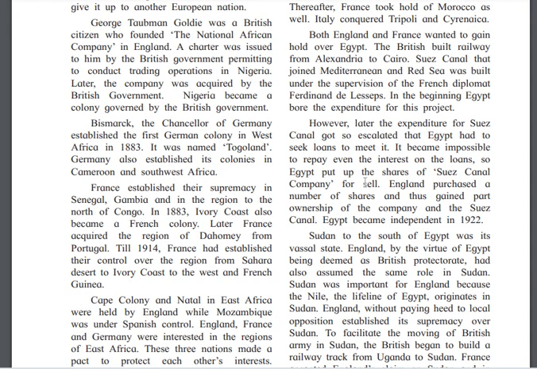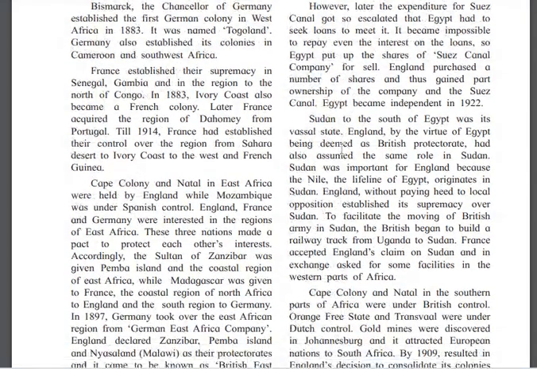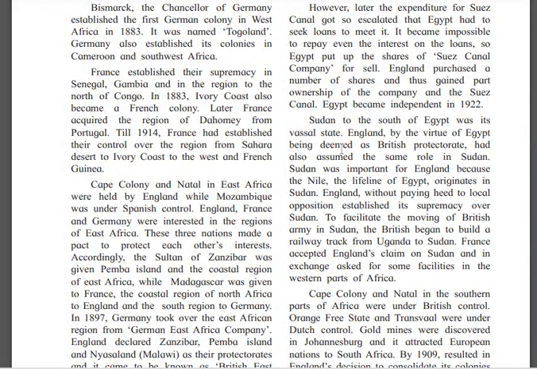Germany also established its colonies in Cameroon and Southwest Africa. Then France established its supremacy in Senegal, in Gambia, and in the region north of Congo. So France also captured the area. In 1883, the Ivory Coast became a French colony. Later, France acquired the region of Dahomey from Portugal.